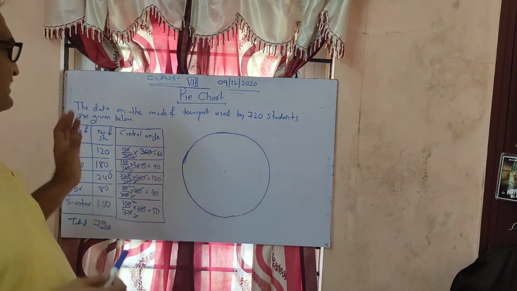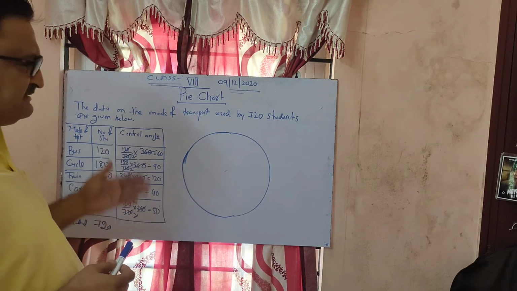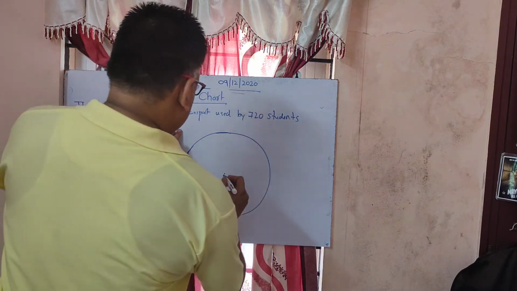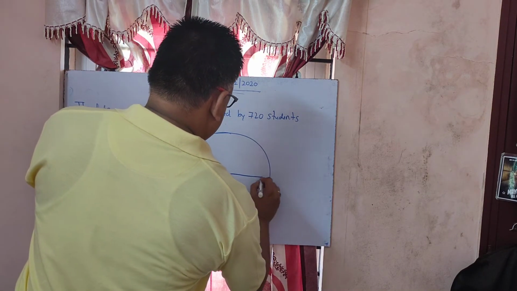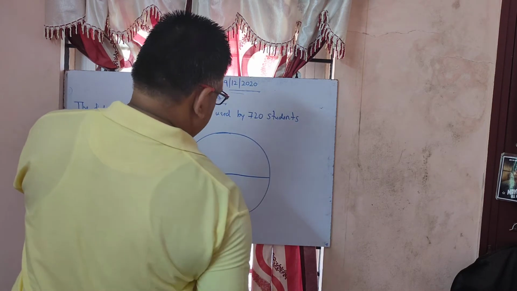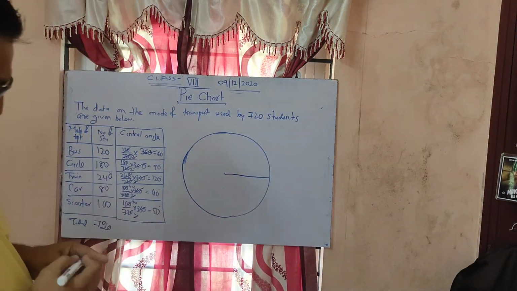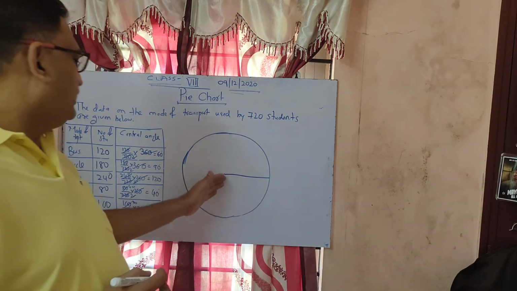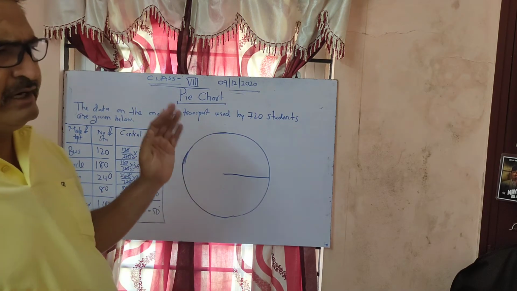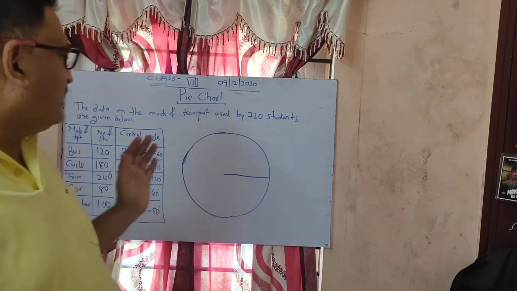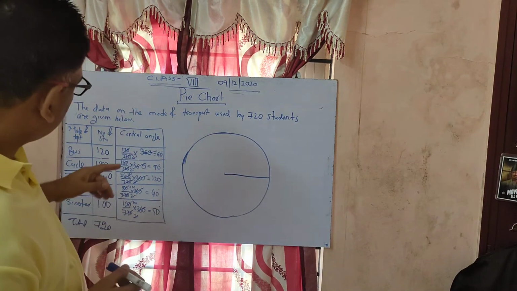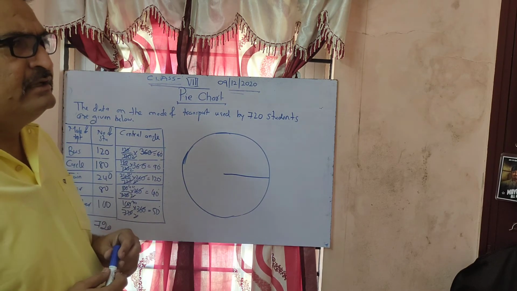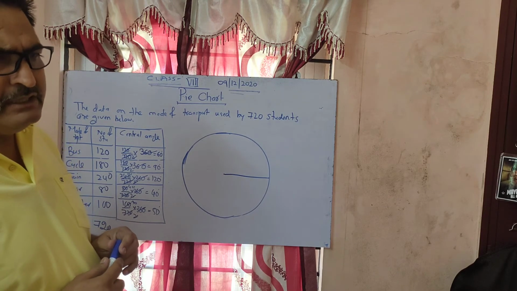Now this is a circle, and this is the center of the circle. Now you have to represent these angles in it. So how to do it? First, just draw a radius. You can draw it anywhere, but I have drawn it here. After that, what is the angle here? 60 degrees. First of all, you have to draw 60 degrees.